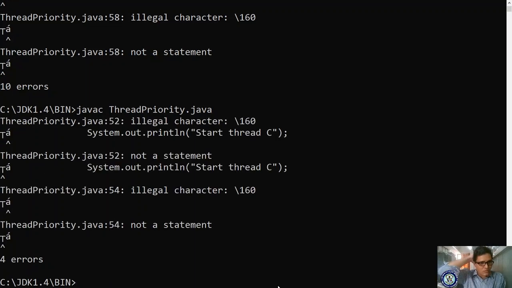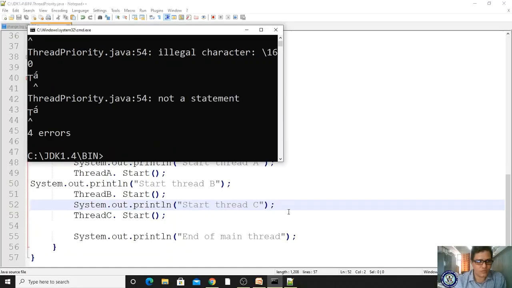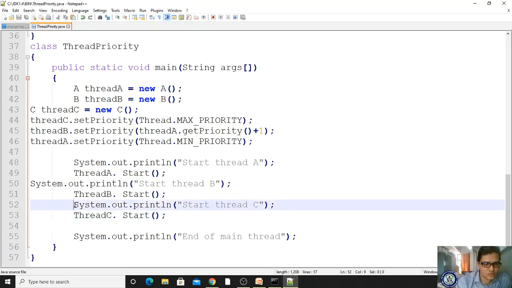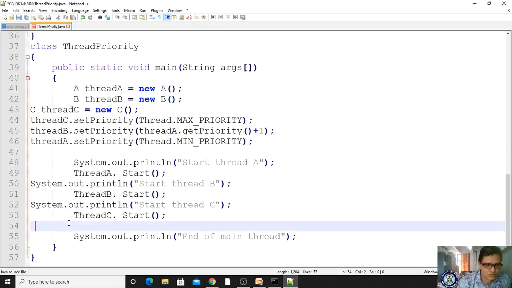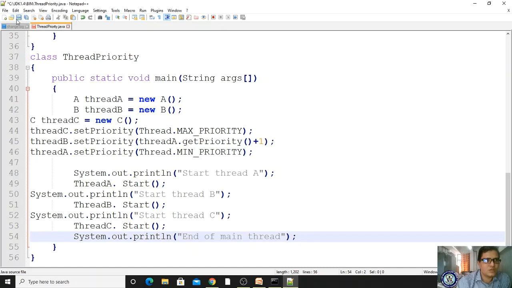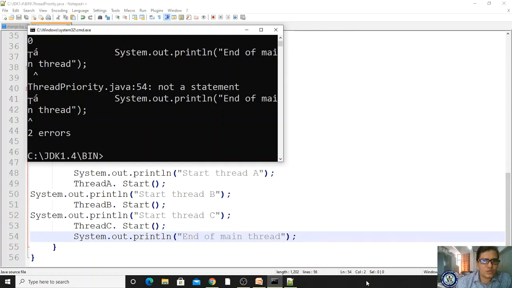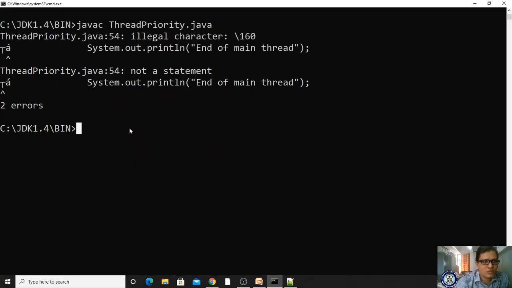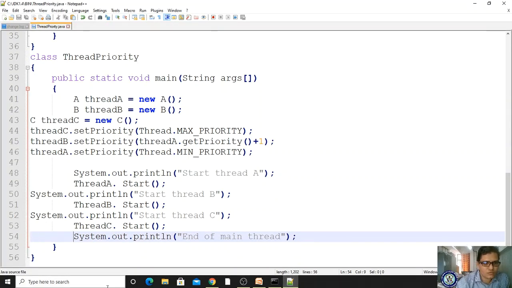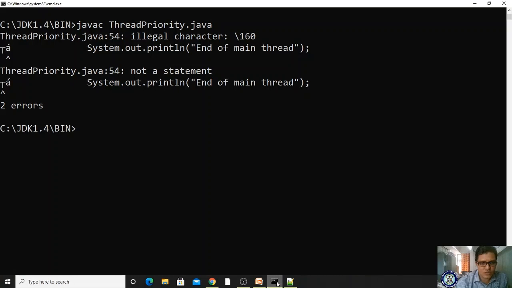Let me check. 52, 54 is an error, right? 52 and 54. Where is the 52? This is okay. Okay, 52. Here one gap is there, right? Now finished. Save it and come here, compile it. Still two errors. What is that? Let me check. Two errors in 54. Yes, okay. Now save it and come here and compile it now.